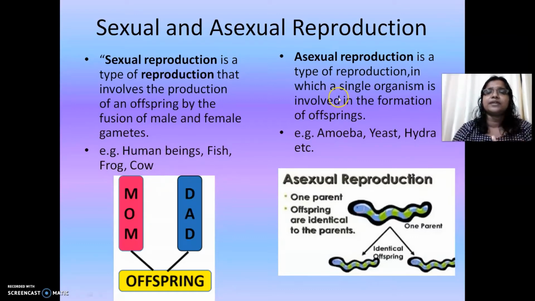Whereas in asexual reproduction, only one parent is involved. The next generation or offsprings are produced from a single organism, and there is no gamete formation. There is no sex cell formation in asexual reproduction. You can see this in amoeba, yeast, hydra, etc. In most of the lower organisms, you could see various types of asexual reproduction. Is it clear?